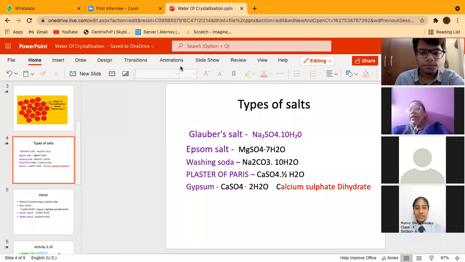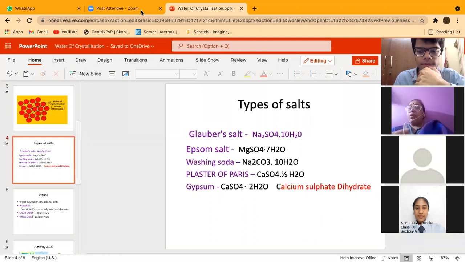But if I ask you to write the formula of this in chemical name or IUPAC name, what will be the name? Sodium sulfate. Yesterday also we have done this with washing soda. Sodium sulfate decahydrate, beta, because it has 10 water molecules.